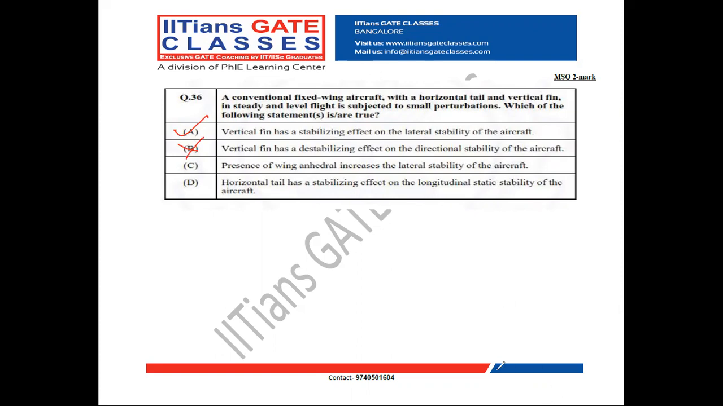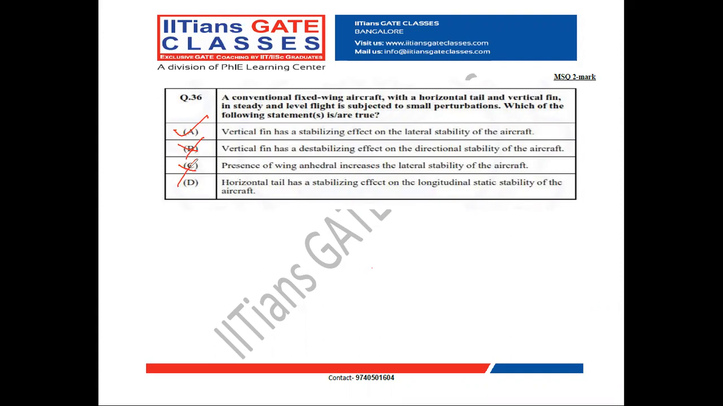Dihedral wing increases the lateral stability of the aircraft. So the presence of anhedral wing decreases the lateral stability of the aircraft, because dihedral wing is providing more lateral stability for the aircraft. So having a wing anhedral leads to negative lateral stability of the aircraft. That means it decreases the lateral stability of the aircraft. So option C is also incorrect.